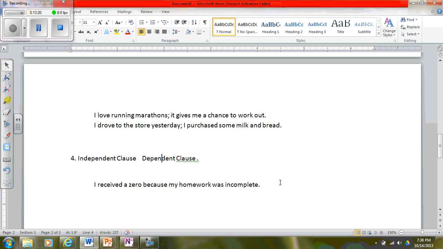It's fine. The little tricky part comes in whenever I have to reverse that order, whenever I have a dependent clause first and an independent clause second. What do you think that I do?